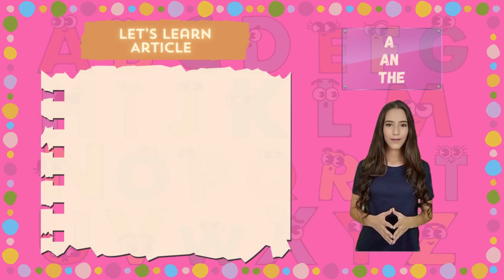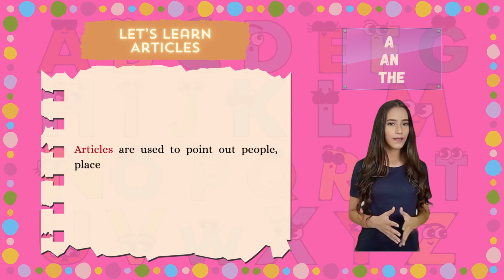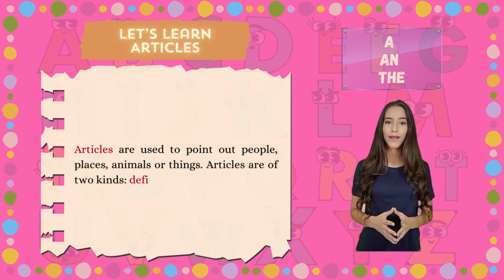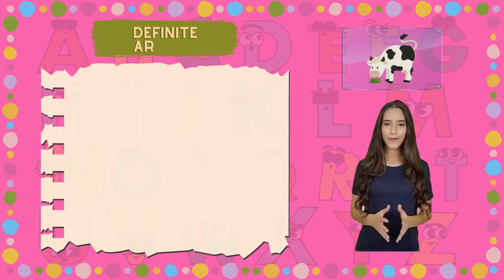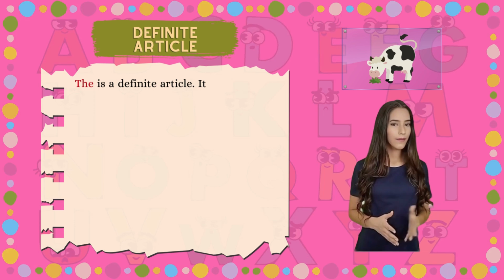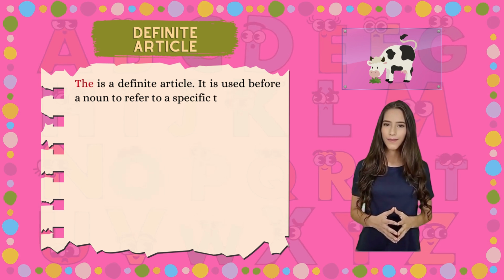Let's learn articles. Articles are used to point out people, places, animals, or things. Articles are of two kinds, definite and indefinite. Definite article. The is a definite article. It is used before a noun to refer to a specific thing.